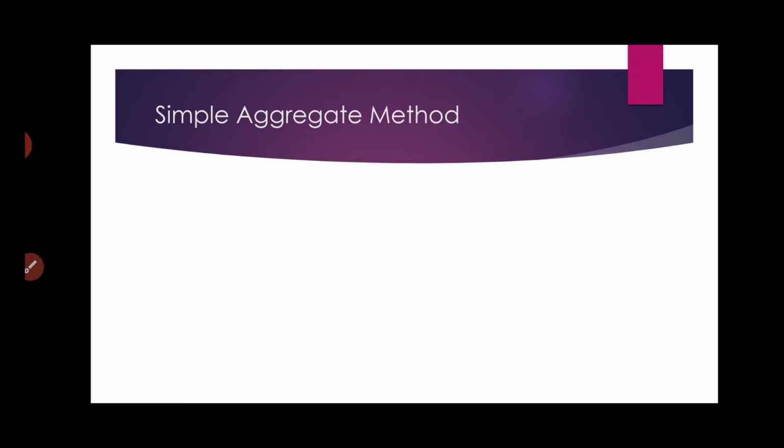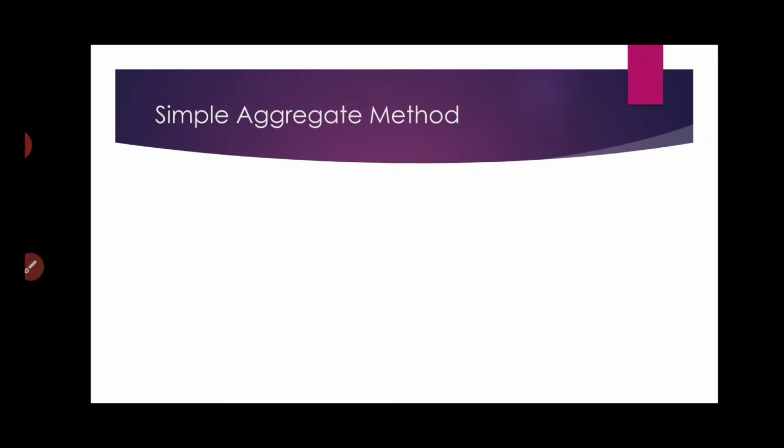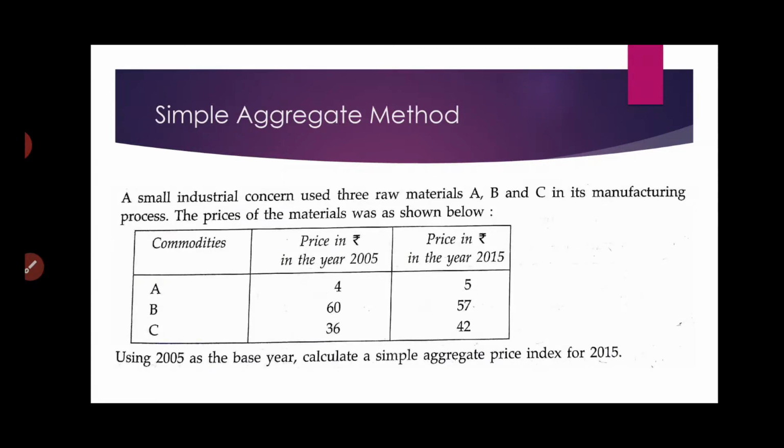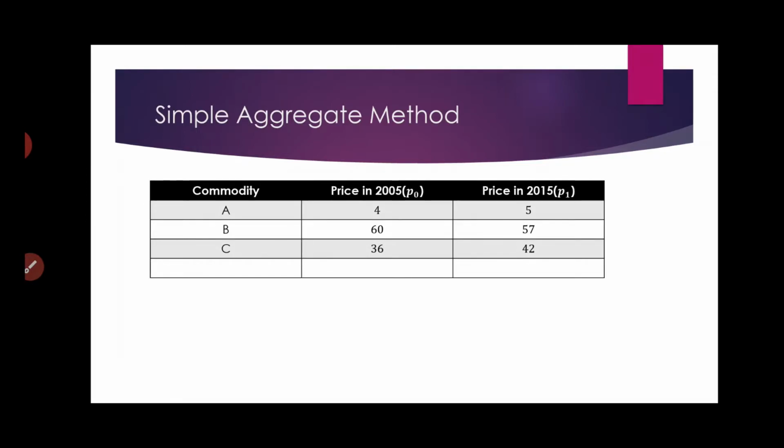So let us start. To begin with, we need to prepare a table. Let me take you back to the previous slide once again. Remember the values, we need to put all these values in a table. So we prepare the table where we show the commodities A, B, C, the price in 2005, which we mark as P0, meaning the price in the base year, and P1, the price in the current year.